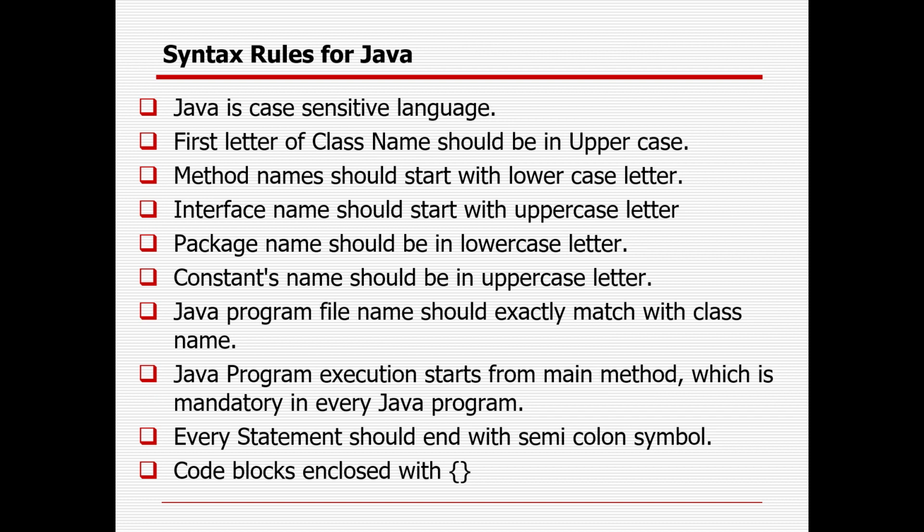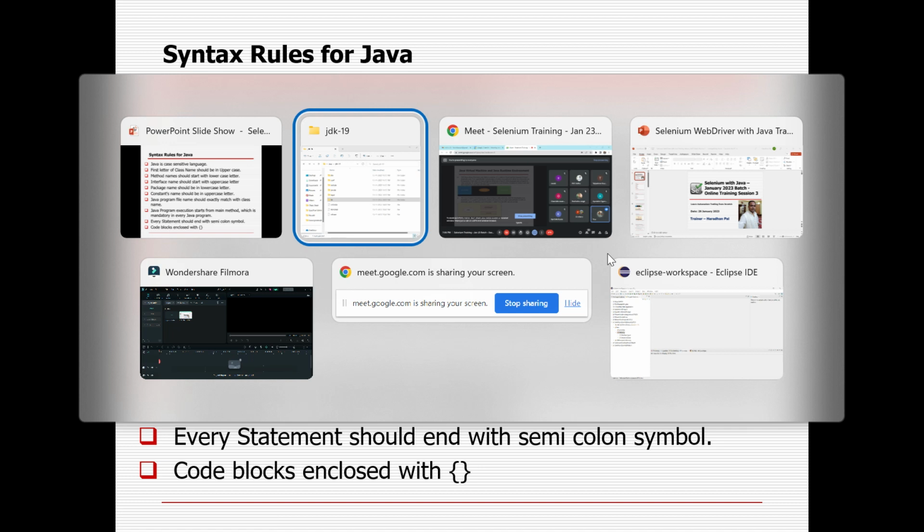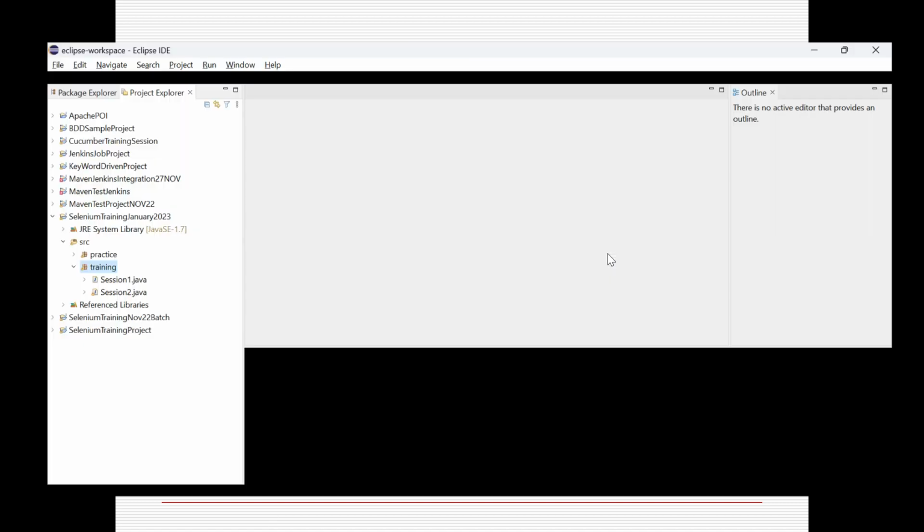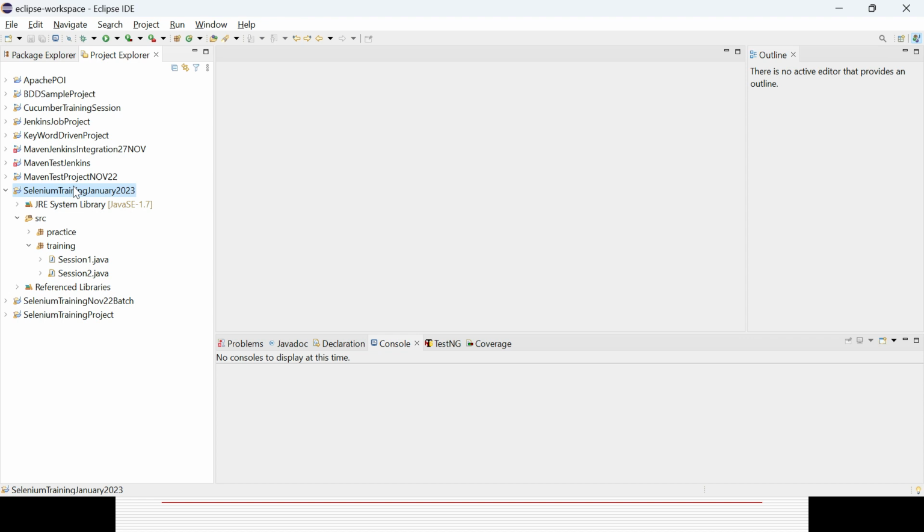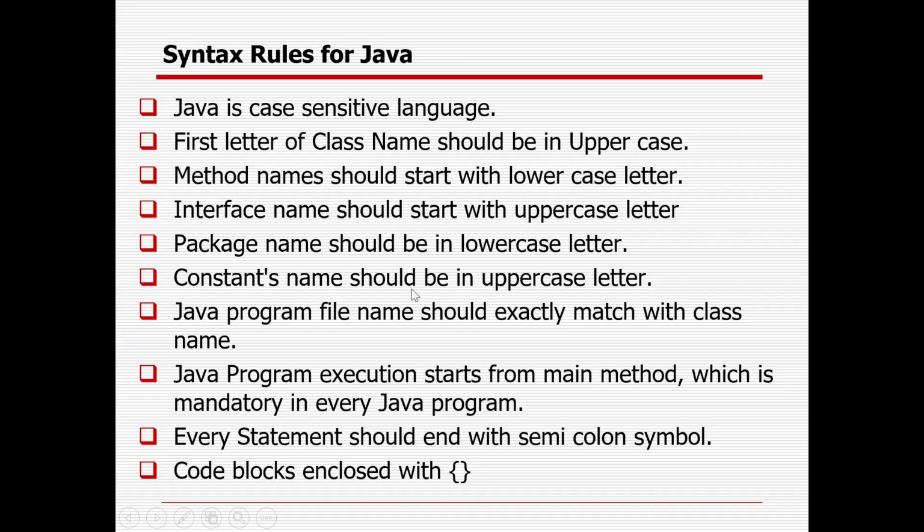Then a couple of syntax rules you have already learned, though I did not cover the Java topics yet. Java is a case sensitive language, meaning uppercase and lowercase are different here. If you write a capital C and a small c, they will be different. Whenever you create a class, its name should start with uppercase. A method name should start with lowercase. An interface name should start with uppercase. A package name should be in lowercase. So class name starts with uppercase, package name is lowercase. Those are the differences.